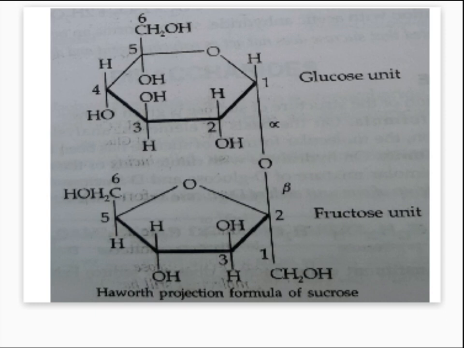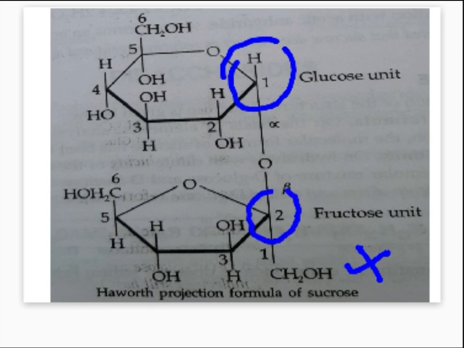Okay, now which is the anomeric carbon in case of the glucose unit? The first stereo center. Just observe very clearly. So the first anomeric carbon, or the stereo center, the main stereo center is carbon number 1. Okay, and what about the fructose unit? In case of the fructose unit, is this carbon number 1 a stereo center? No, it's not a stereo center. It's not an anomeric carbon. Then which is the first anomeric carbon here? It is carbon number 2.